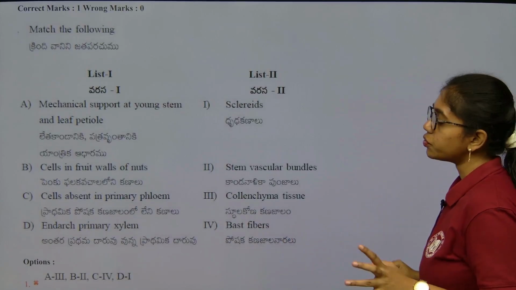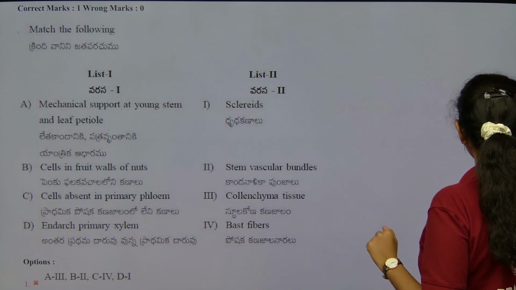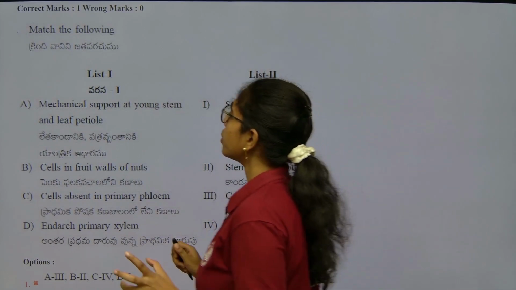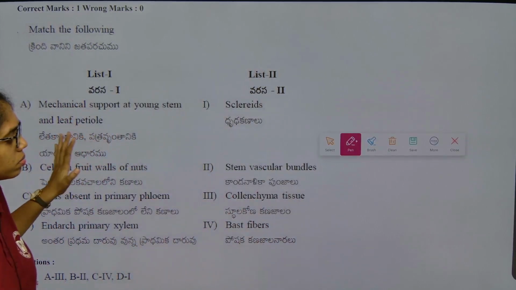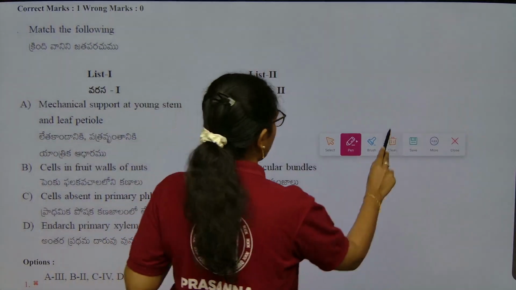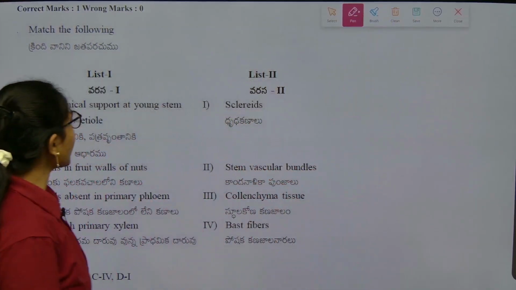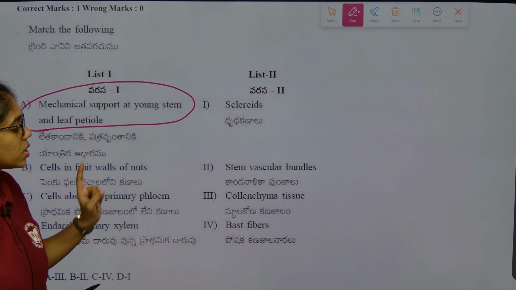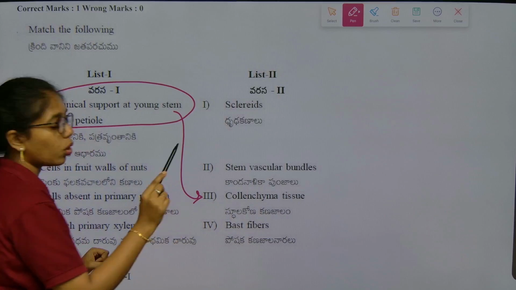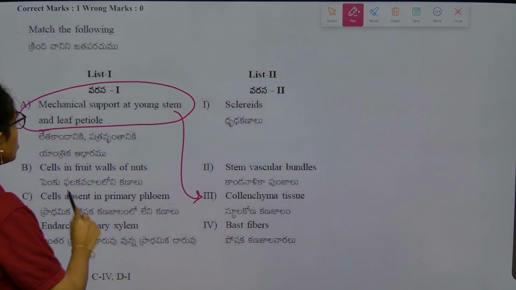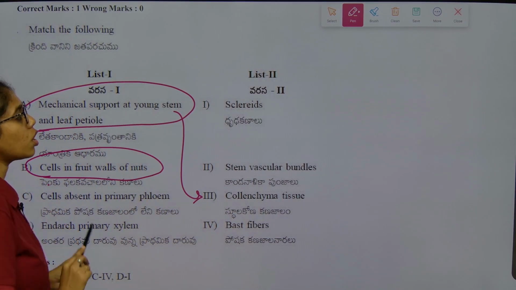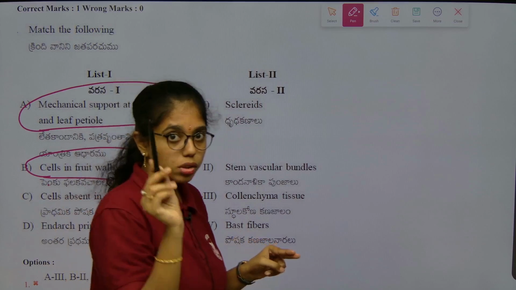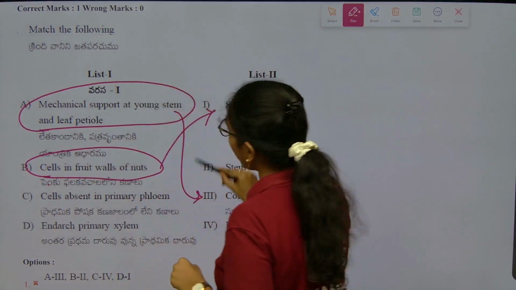Now this is from anatomy of flowering plants, again important, look into it clearly. This is based on permanent tissues. First, mechanical support to the young stem and leaf petiole is given by what? Collenchymatous tissue. Second, cells in fruit walls of nuts: what is formed? Sclereids.